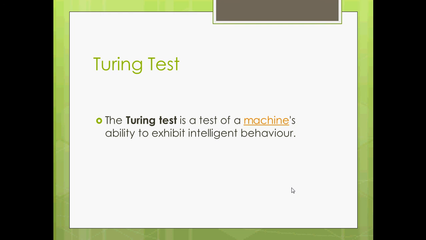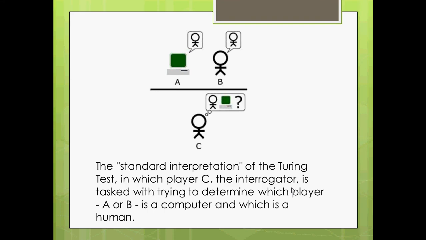It's a measure of how intelligent your machine is, and the Turing test is like this. Here, C is the interrogator, a human, and A and B: A is a machine and B is a human. But C doesn't know who is human and who is machine.